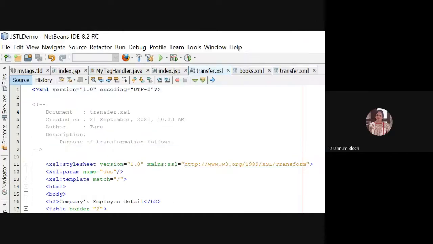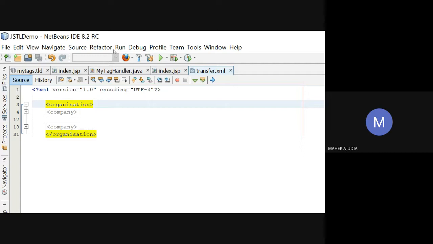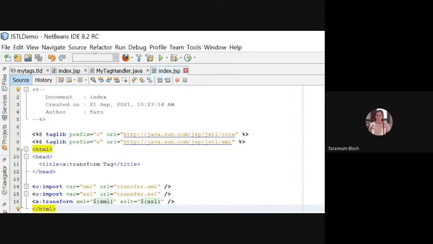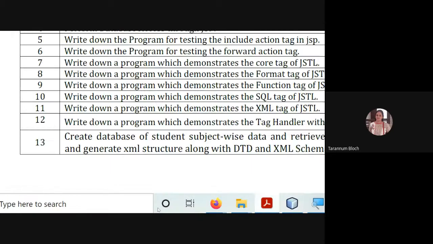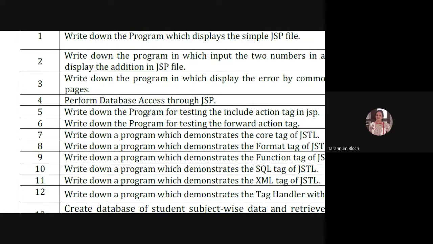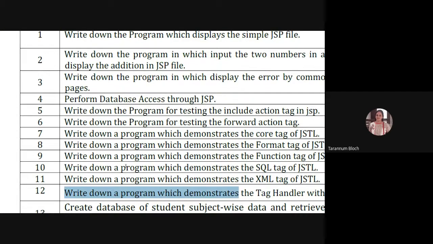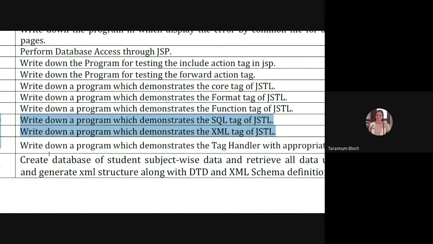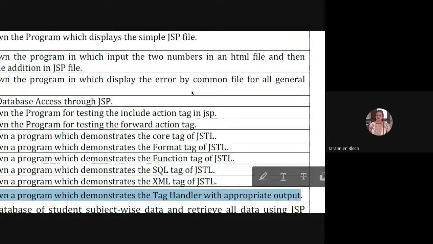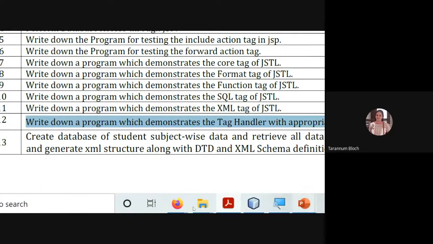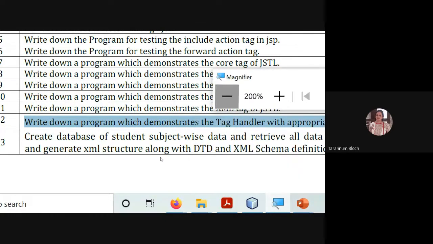Should I move to the next program? Sure, ma'am. We are discussing the last program of this practical list, which is program number 12. Write down a program which demonstrates the tag handler with the appropriate output. So what is tag handler? What is tag handler?